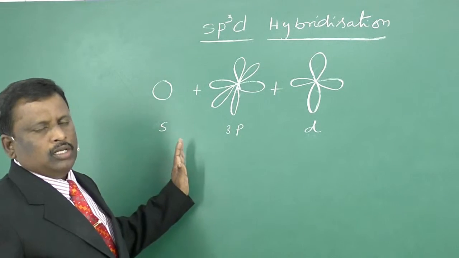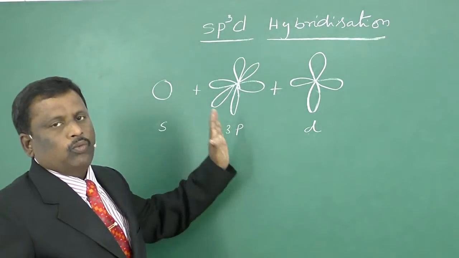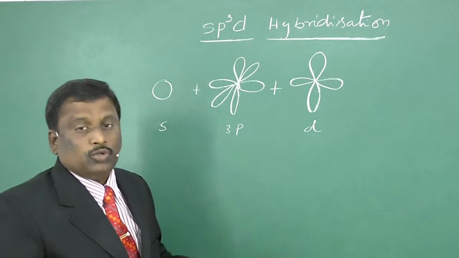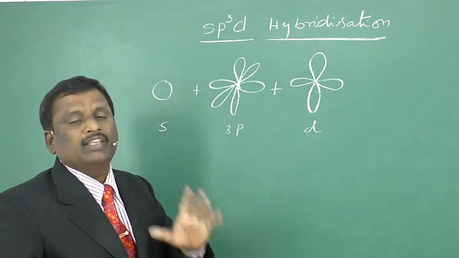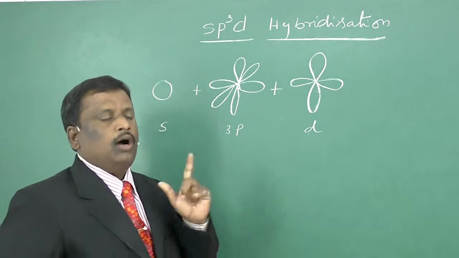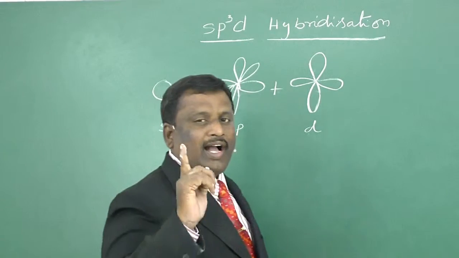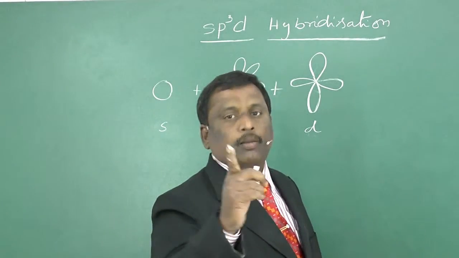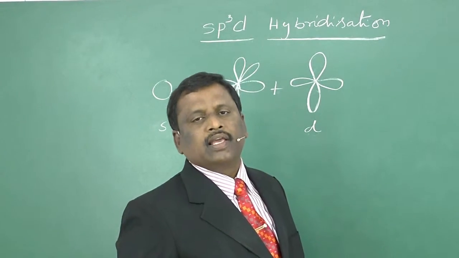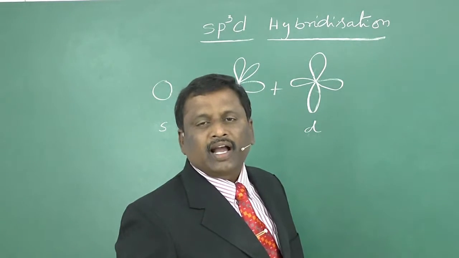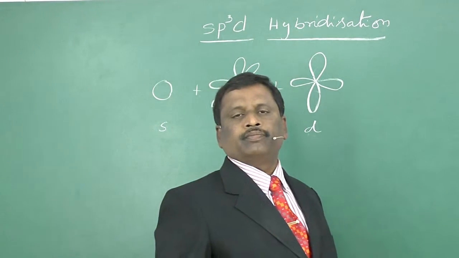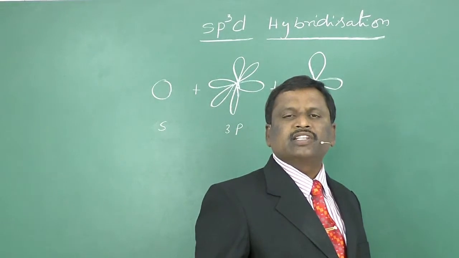One s orbital, three p orbitals and one d orbital mixed together or hybridized together to form 5 identical hybrid orbitals is known as sp3d hybridization. What is sp3d hybridization?